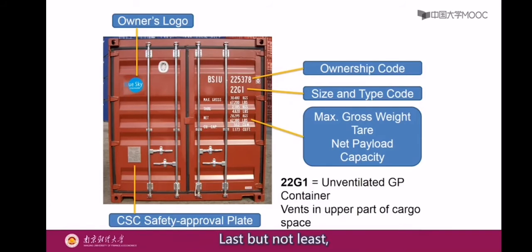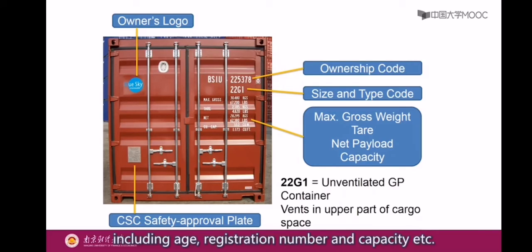Last but not least, on the lower left part of the container end, there is a safety approval plate, 集装箱安全认可标牌, showing essential information of the container, including age, registration number, and capacity, etc.